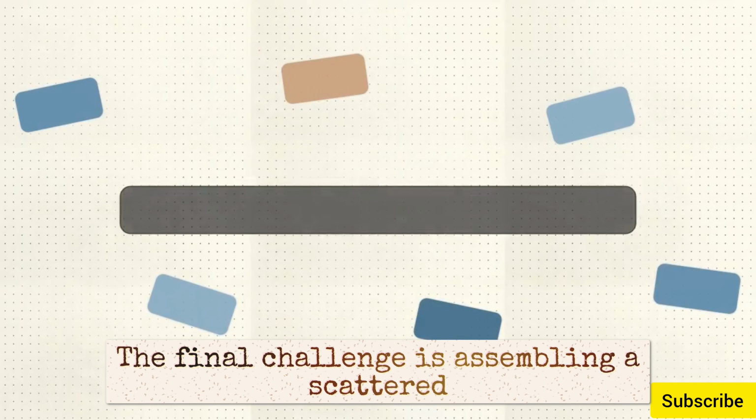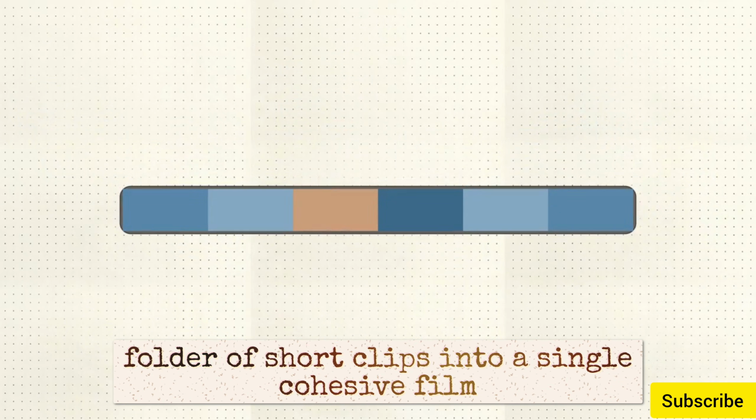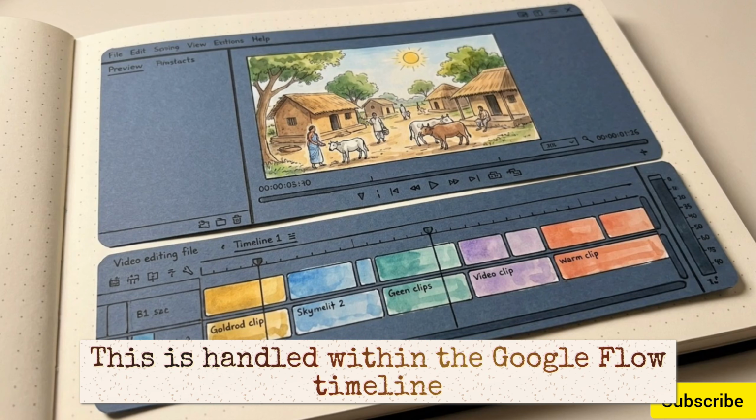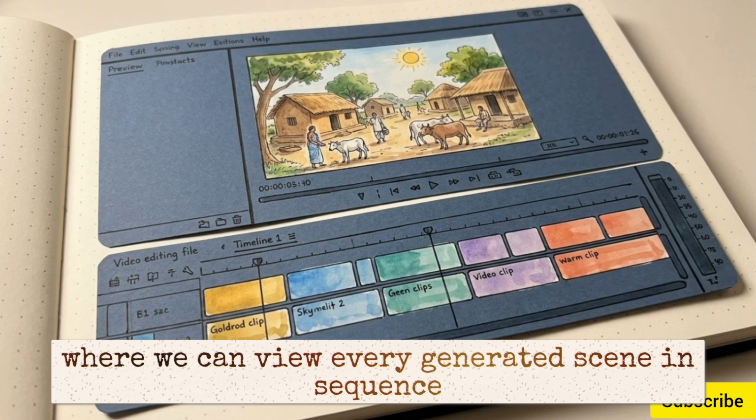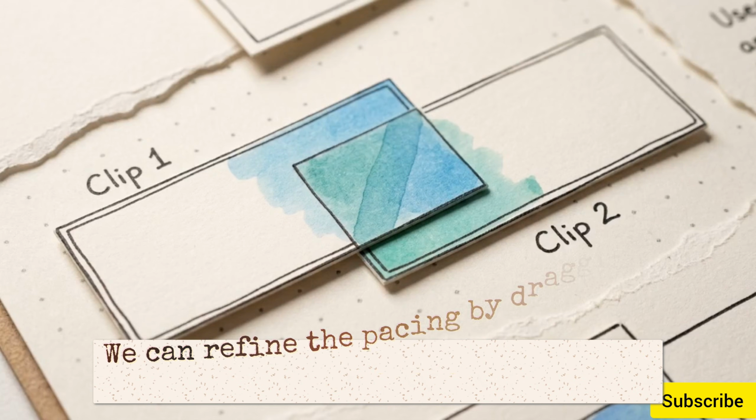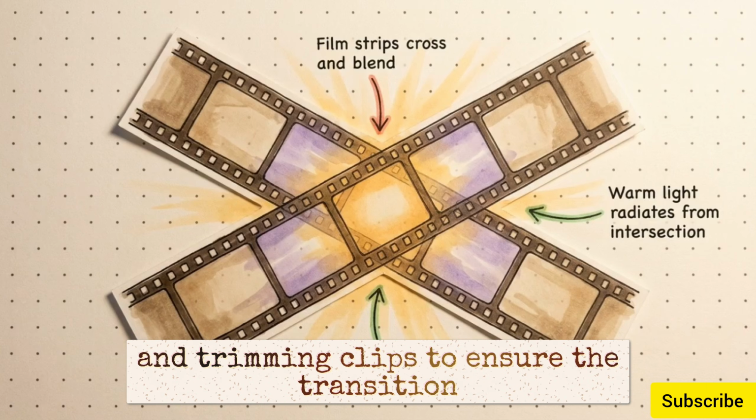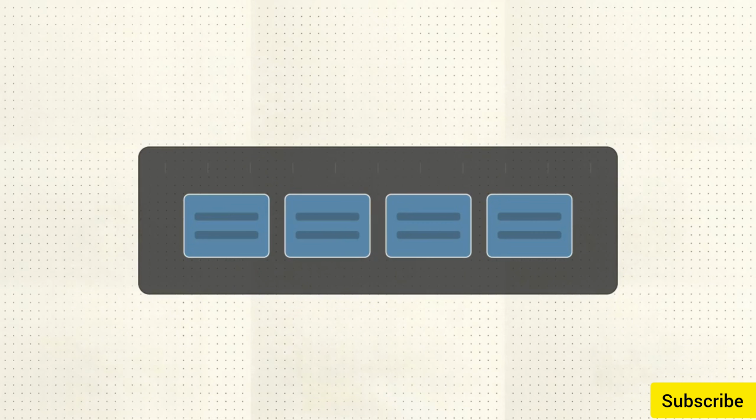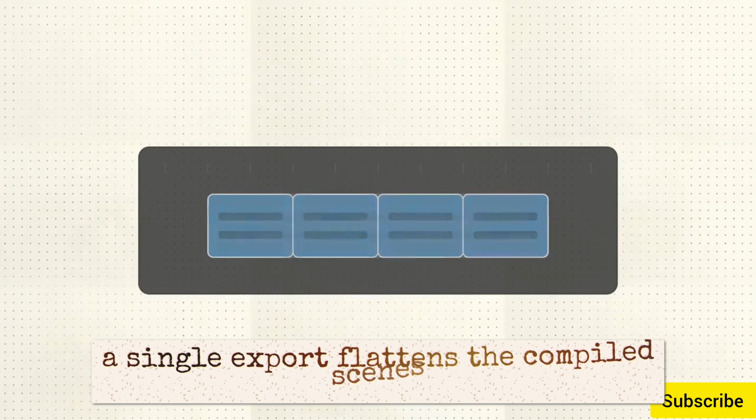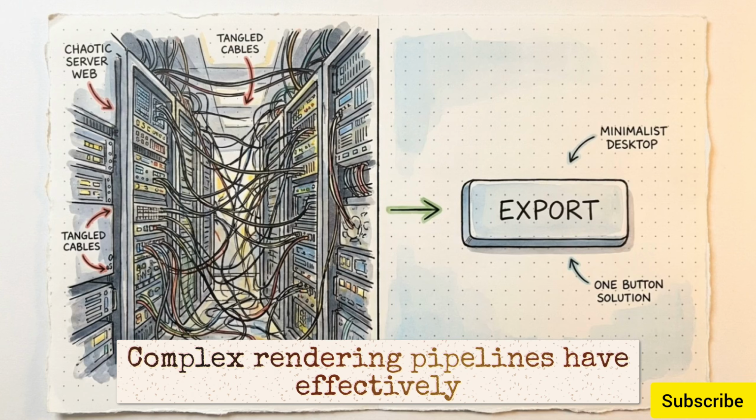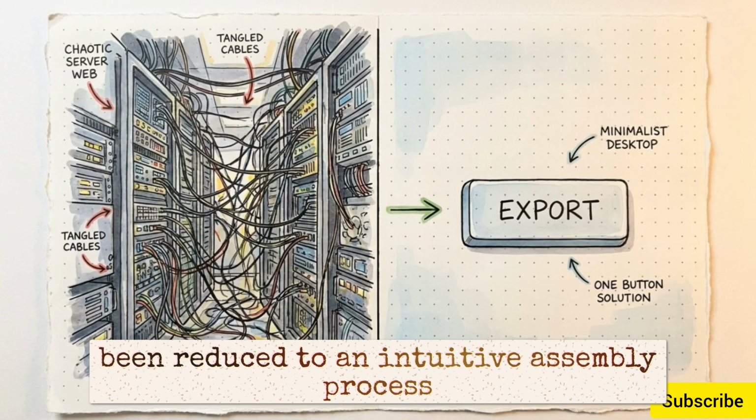The final challenge is assembling a scattered folder of short clips into a single cohesive film. This is handled within the Google Flow timeline, where we can view every generated scene in sequence. We can refine the pacing by dragging, dropping, and trimming clips to ensure the transition between shots feels natural. Once the timeline is set, a single export flattens the compiled scenes into a distributable video file. Complex rendering pipelines have effectively been reduced to an intuitive assembly process.